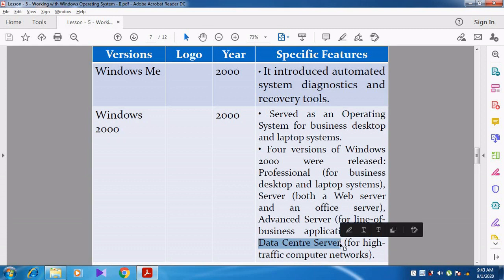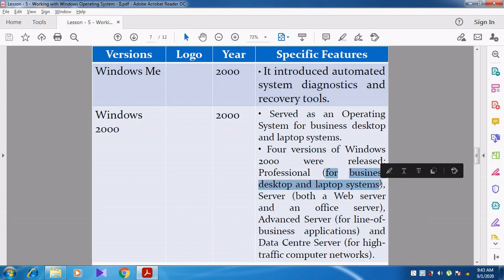So what are the differences in these four versions? See, Windows 2000 Professional was used for business desktop and laptop systems. So this particular Professional was used for professional business related purposes, as well as for laptops. Whereas Server is used as a web server as well as an office server.